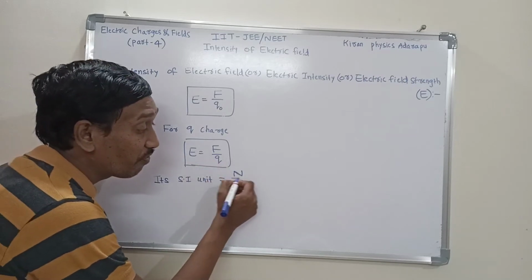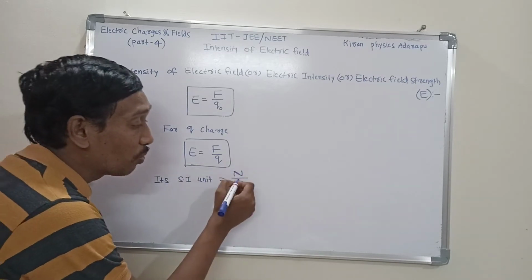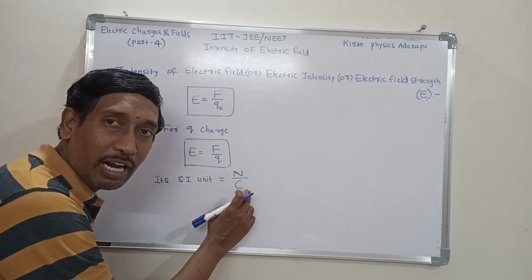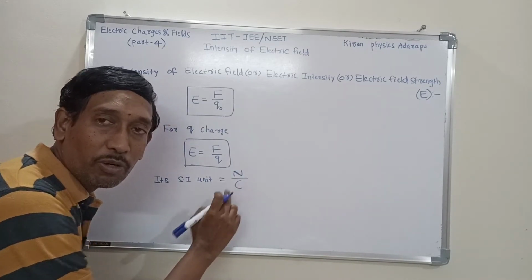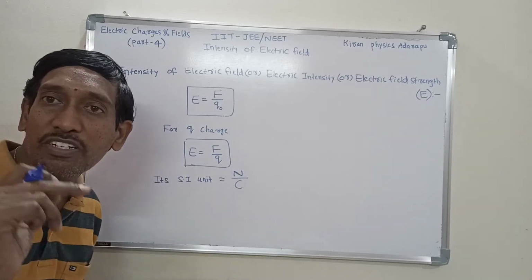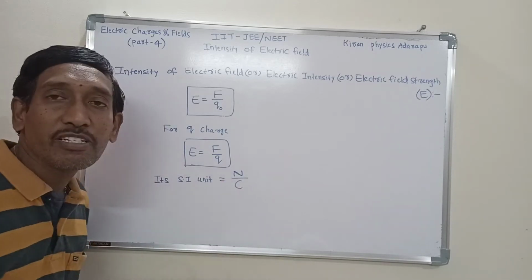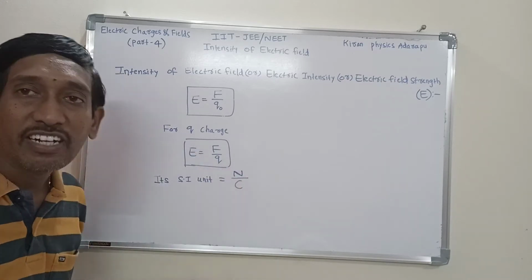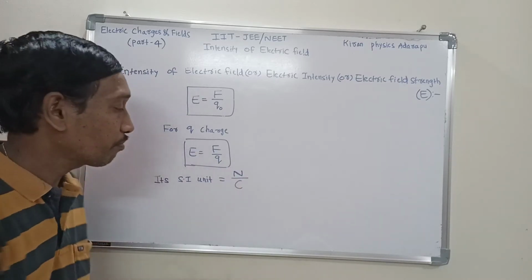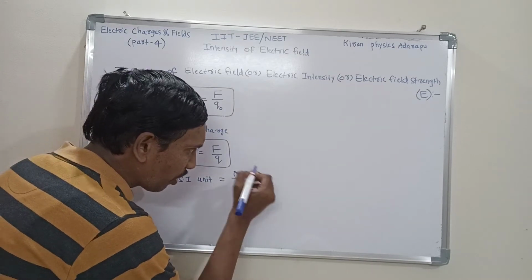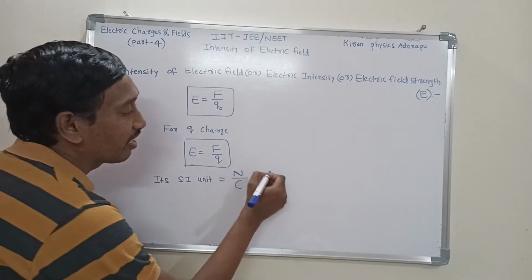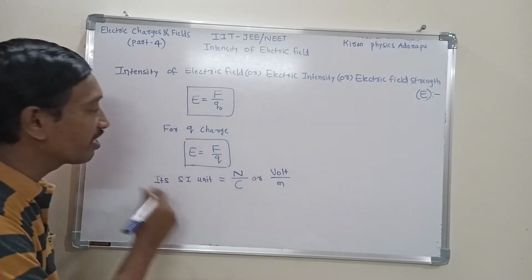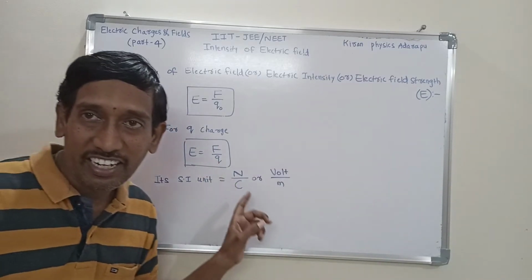What is the unit of charge? That is Coulomb. SI unit of charge is Coulomb. It is denoted by capital C. Don't denote it by small c. Small c stands for centi, whereas capital C stands for Coulomb. That means Newton per Coulomb is the unit of intensity of electric field. We have one more unit for the same quantity, that is volt per meter. Volt per meter is also a unit of electric intensity.